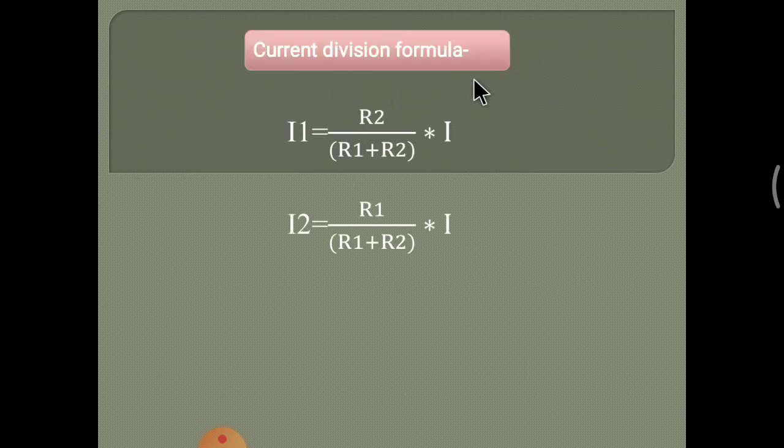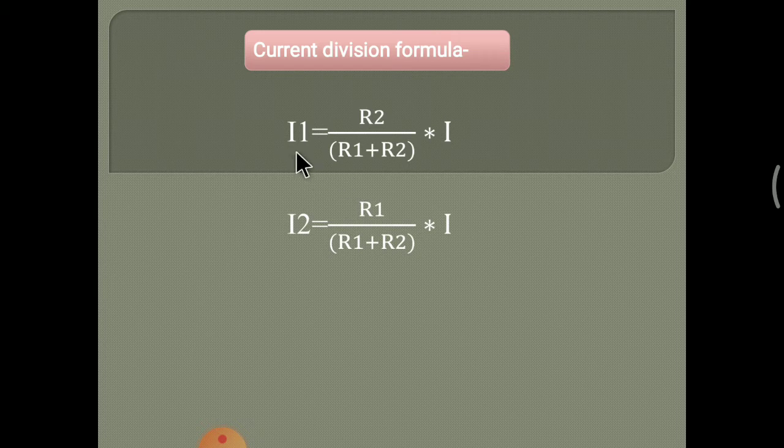Current division formula. This formula is useful to simplify a circuit or to solve the examples. When we solve the examples, we will know how to use this formula. Only remember the current division formula.